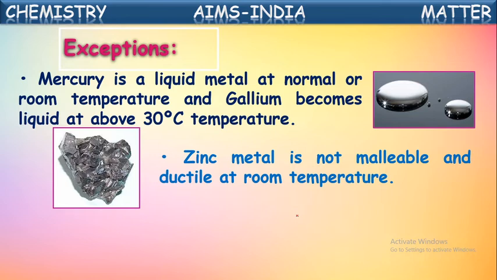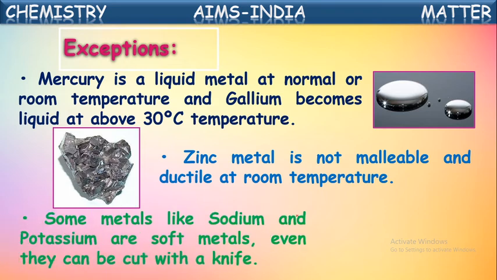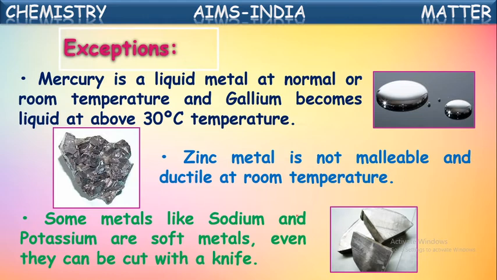It cannot be drawn into wires and it cannot be beaten into thin sheets. So it is a non-malleable, non-ductile metal. Whereas almost all the remaining metals are malleable and ductile. One more exception, some metals like sodium, potassium, rubidium, cesium, we say first group metals, which we are going to learn in the higher classes.